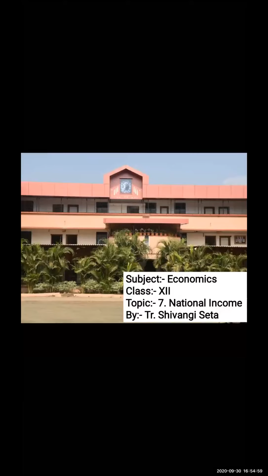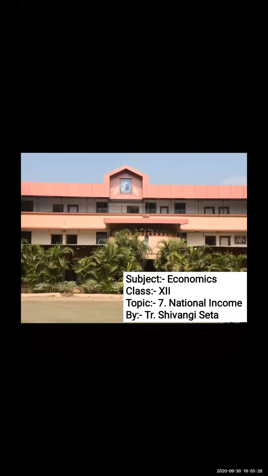In the previous lecture, we have already studied the meaning of national income and the basics of national income. We learned about the different types of models: two-sector economy, three-sector economy, four-sector economy. Then we got to know about different concepts of national income. There were four different concepts of national income.